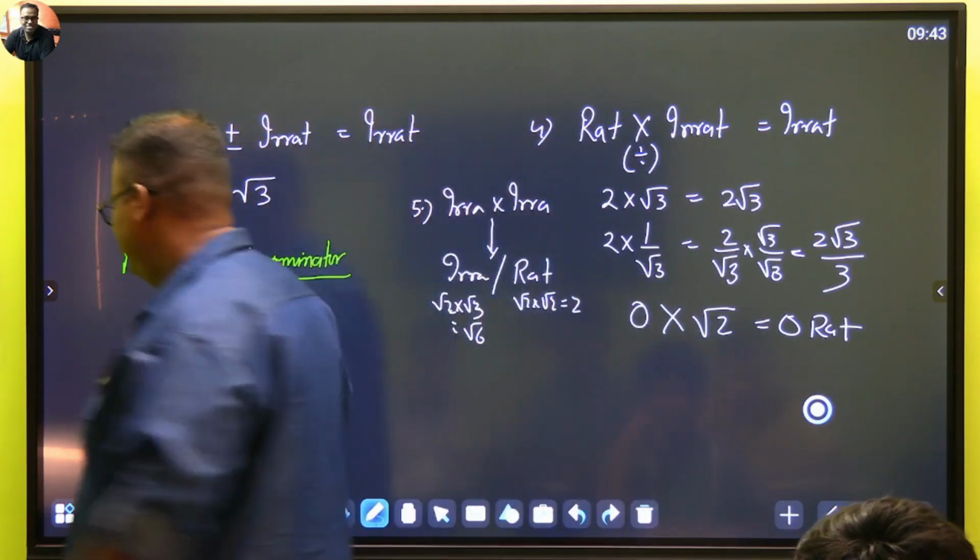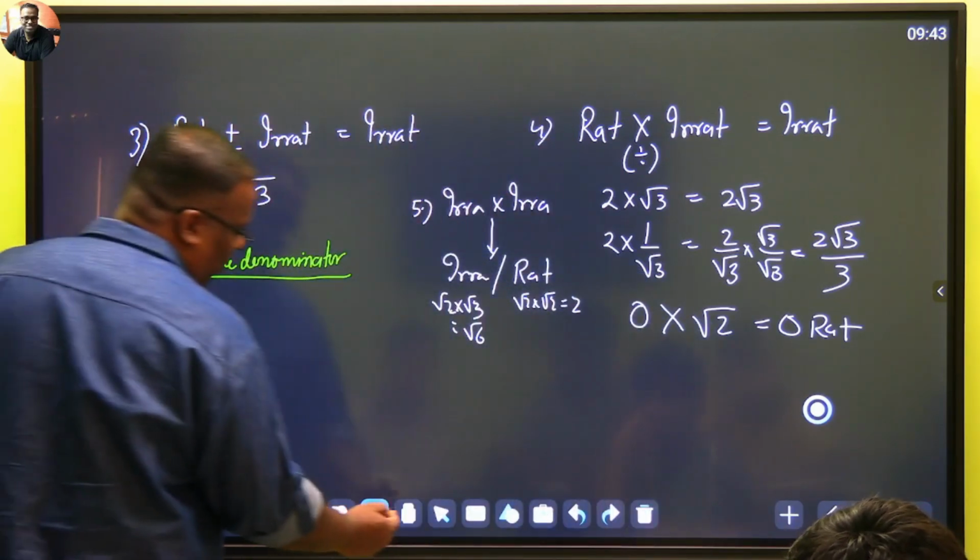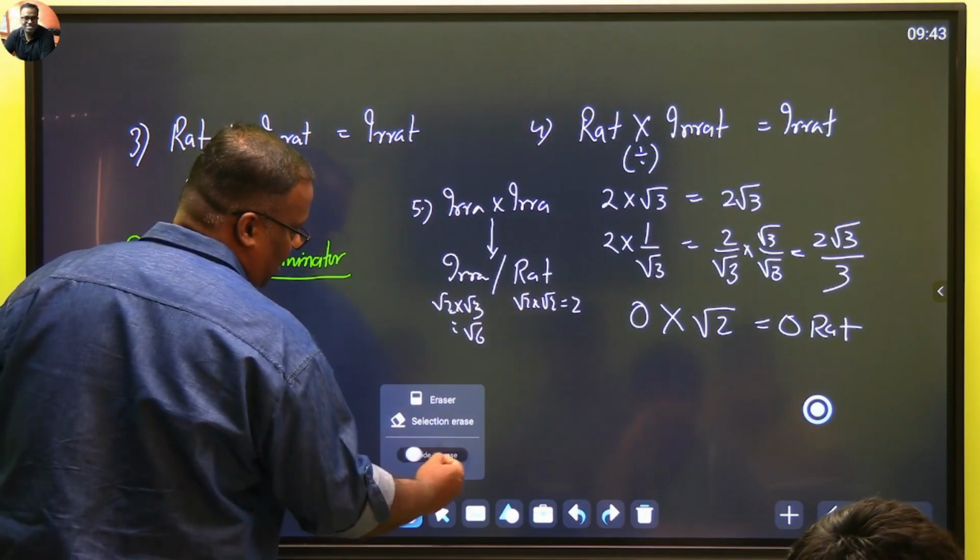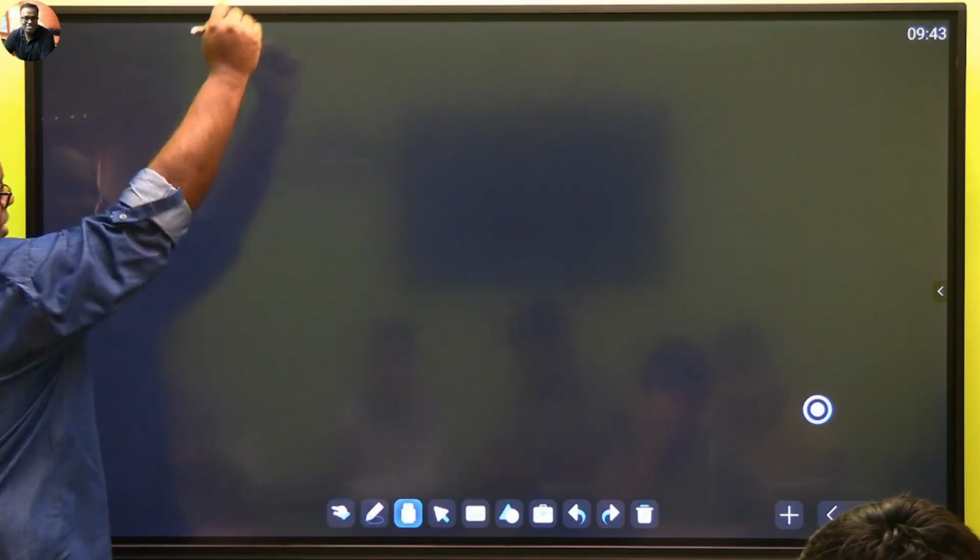One thing is simple: be in touch or be left out. Come, catch our train. So let's see some rationalizing the denominator cases.